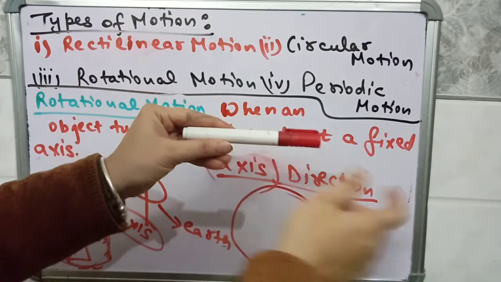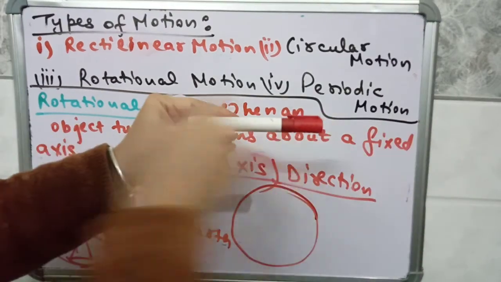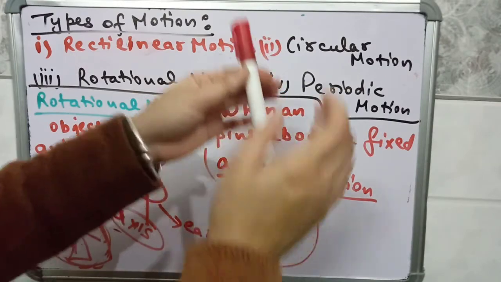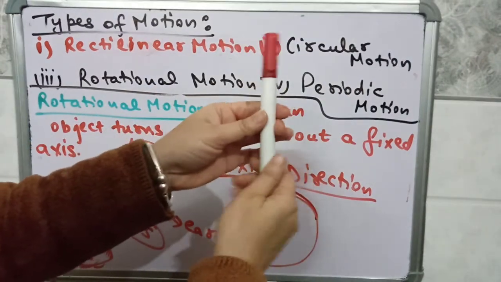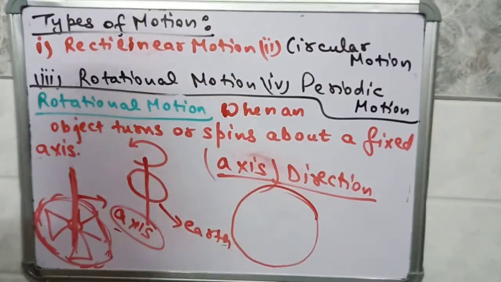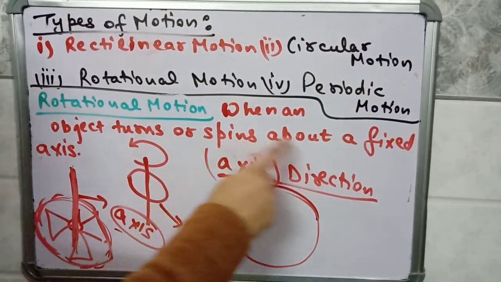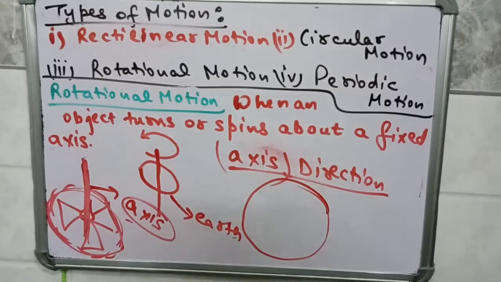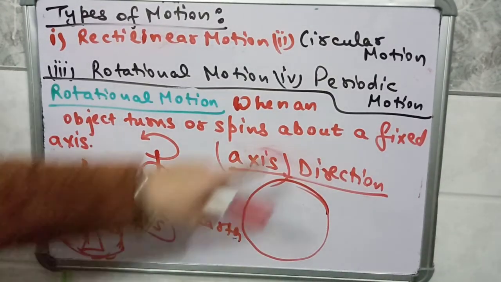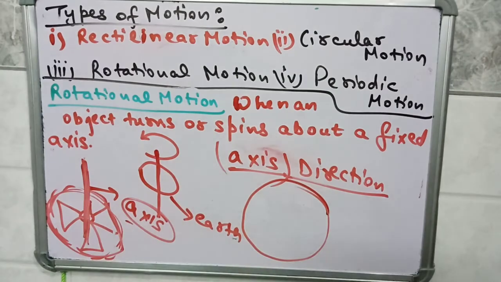Now this axis is in this direction. About this axis, this marker is rotating. Or if it is rotating like this, then there is an imaginary direction about which it is rotating. So when an object turns or spins about a fixed axis, then that type of motion is known as rotational motion.